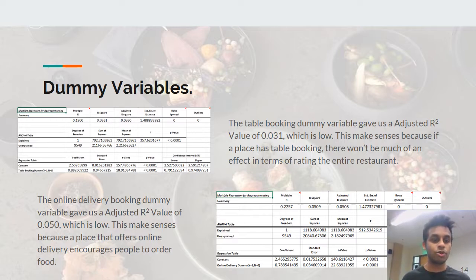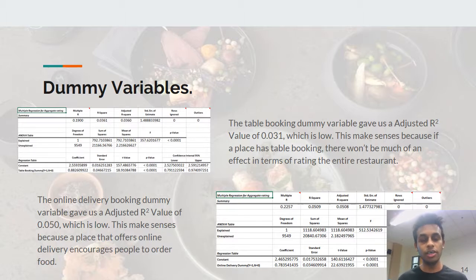But this makes sense because having a table booking doesn't exactly define a restaurant's rating. That is not a factor which a reviewer or any customer would basically consider to give a low or a high aggregate rating. The same for the next dummy variable which we used, whether the restaurant has online deliveries.